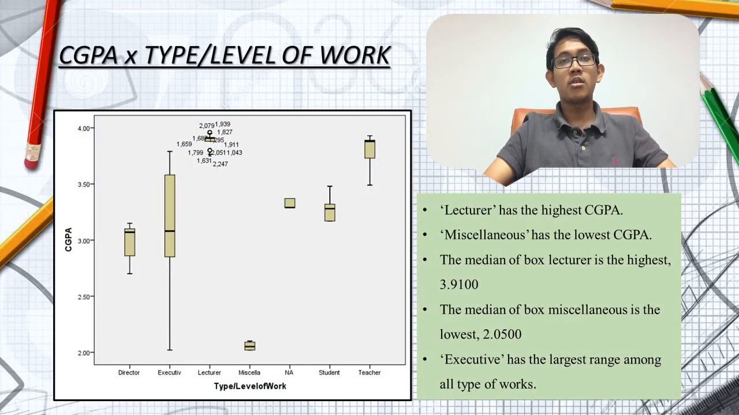Then, for the relationship between CGPA and type or level of work, we can see the bar graph for teacher and lecturer has the highest CGPA, while the lowest one is miscellaneous. This is because nowadays the study either in primary school or anywhere, the subject become more difficult. So the teacher and lecturer need to get higher CGPA so that they can teach the high knowledge to the student.